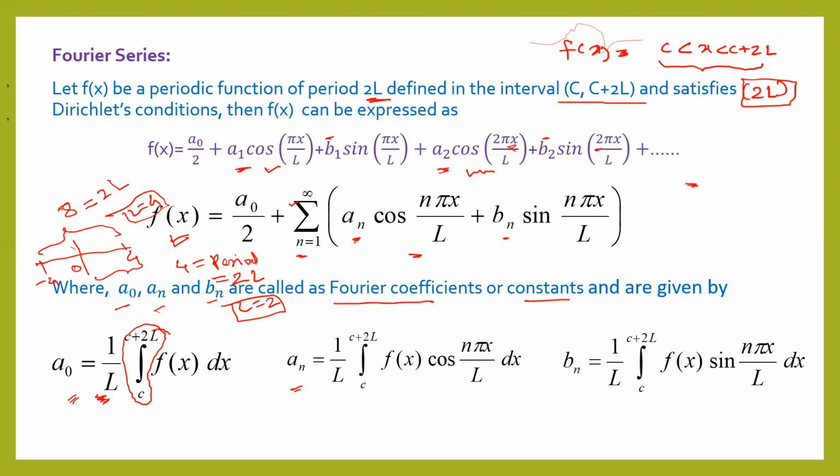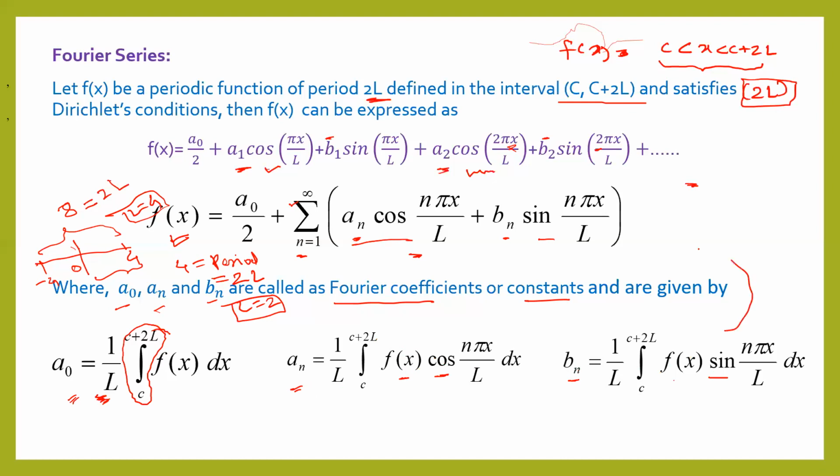You can see in this Fourier series also, this is an cos. So while finding an, with the function f of x there is a cos term. For bn, with the function f of x there is a sine term.